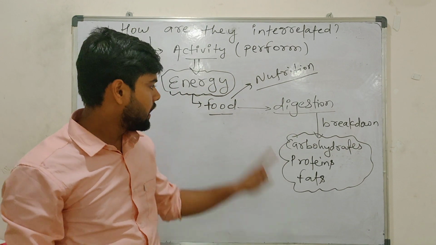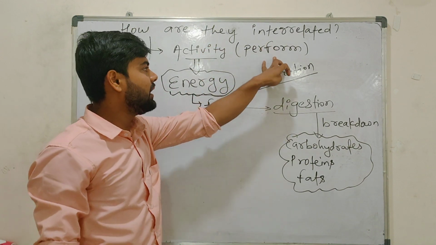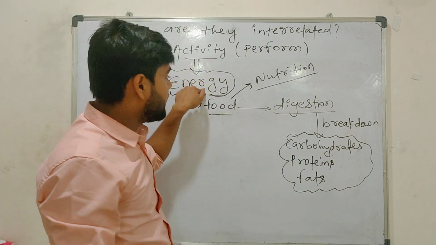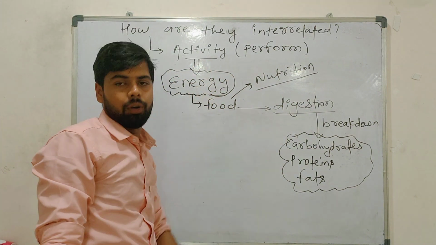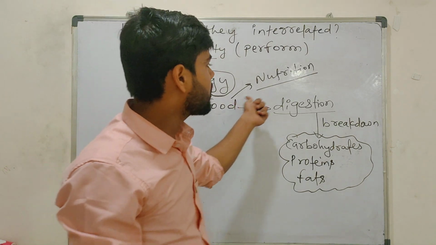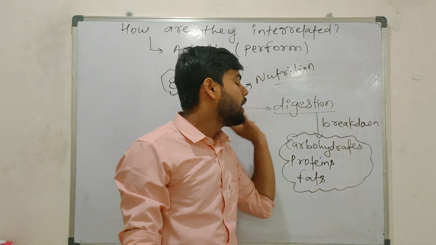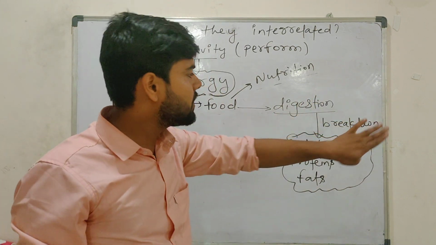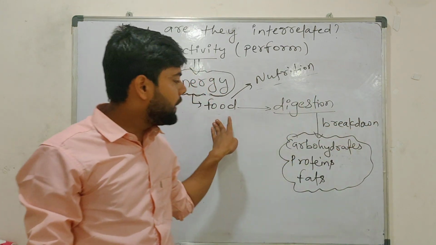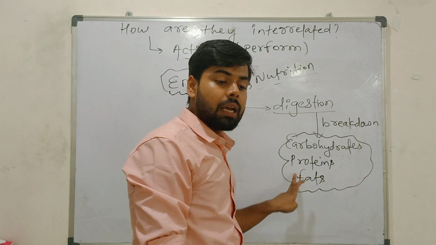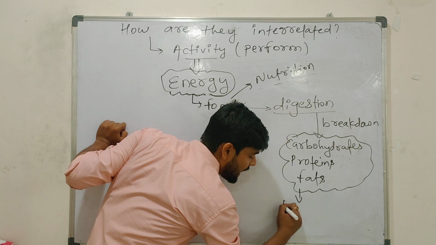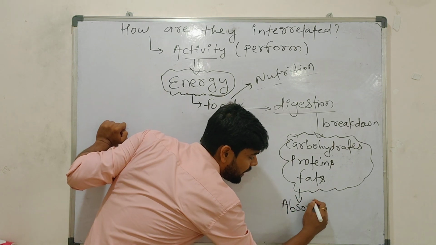Understood again? You are performing some activity. For performing activity you require energy, and you will get this energy from food. Food means basically nutrition. How will this food give energy? By digestion. What is the meaning of digestion, sir? Breakdown. What are you breaking? Carbohydrates, proteins and fats. Once it breaks, what will happen? It will be absorbed.